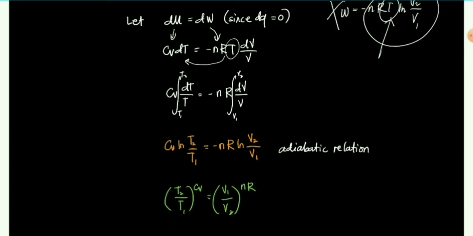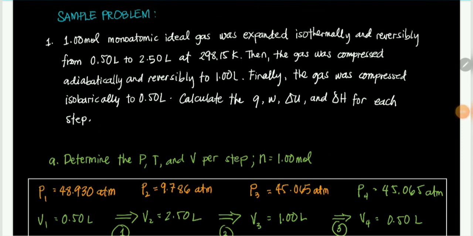Okay? So that is the summary of all the necessary equations for each of the PV processes discussed. Okay? So here we have a sample problem. So in the sample problem, 1 mole of monoatomic ideal gas. Okay? So ang CV nito ay 3 halves nR, while yung CP niya ay 3 halves plus 1 nR, that's 5 halves nR.